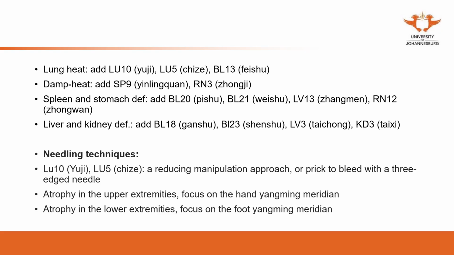Special needling technique. If we don't mention a special needling technique, you can just use the normal insertion and even manipulation technique. Lung 10 and lung 5, use a reducing technique or prick to cause bleeding. In the upper extremities, we're going to focus on the hand Yangming meridian. In the lower extremities, focus on the foot Yangming meridian.